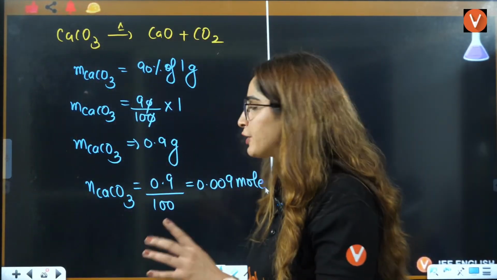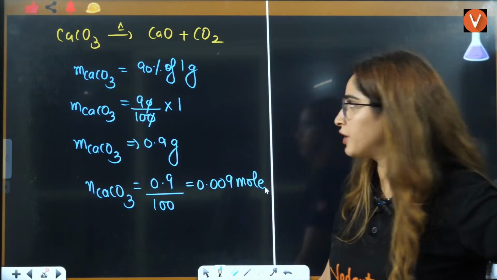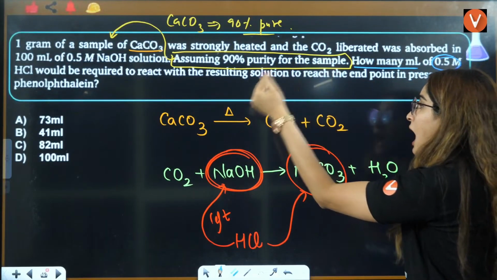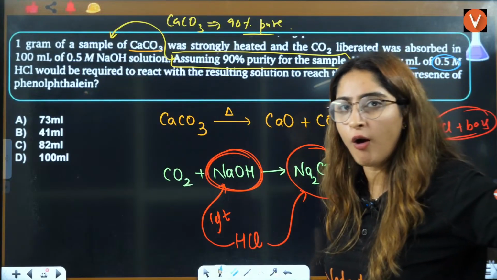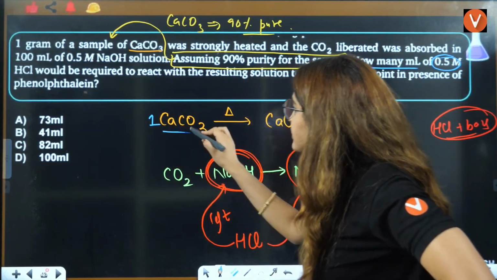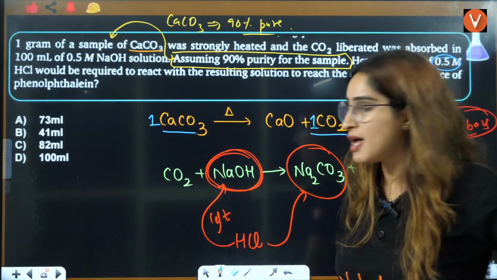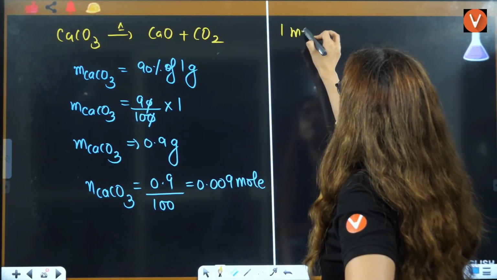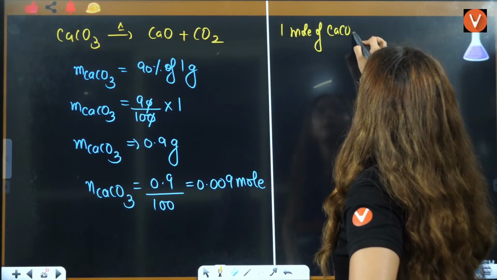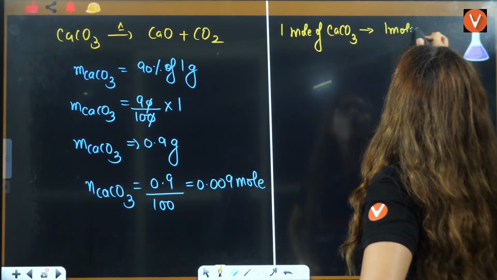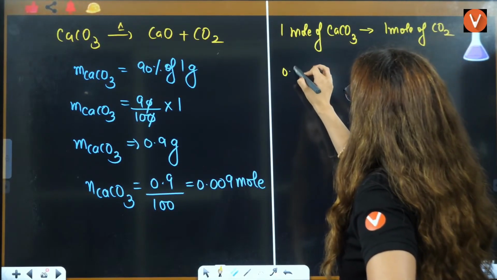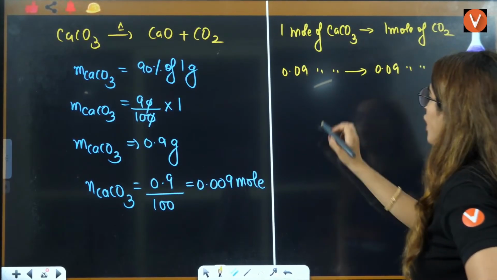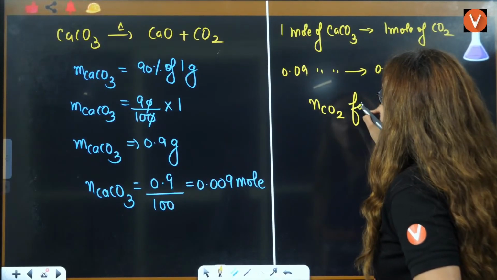Tell me if that is clear to everybody. Number of moles of CaCO3 we have calculated. Now we know that CO2 is what we can use from this reaction. So how much amount of CO2 will be formed? If 1 mole of CaCO3 is giving you 1 mole of CO2, then 1 mole of CaCO3 gives you 1 mole of CO2. Then 0.009 mole of CaCO3 will give you 0.009 mole of CO2. So number of moles of CO2 formed is